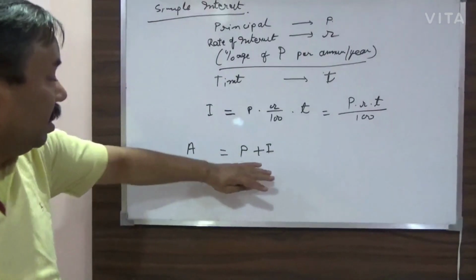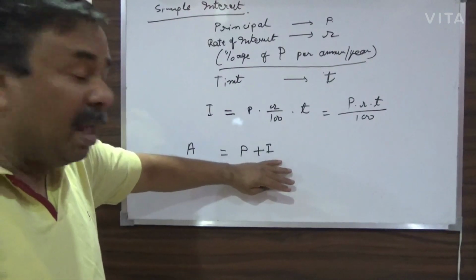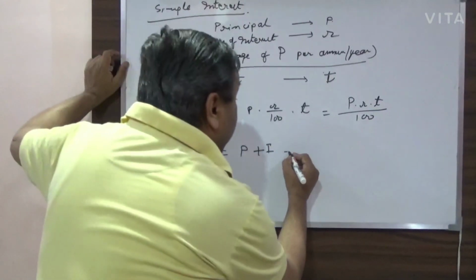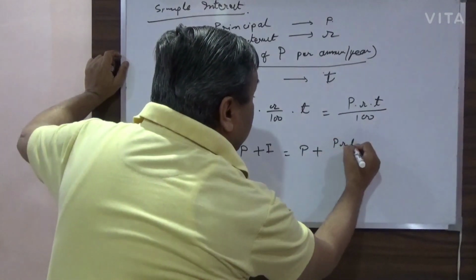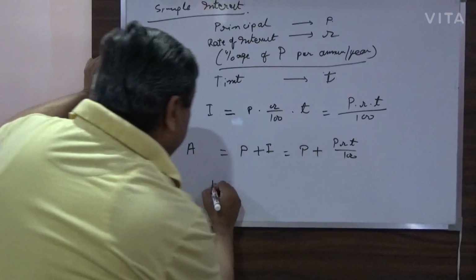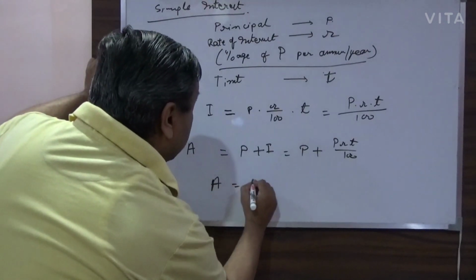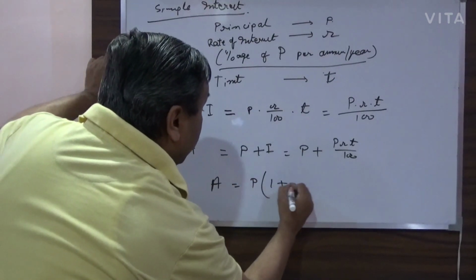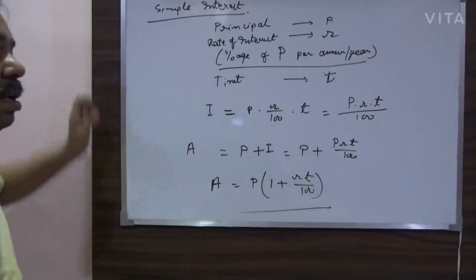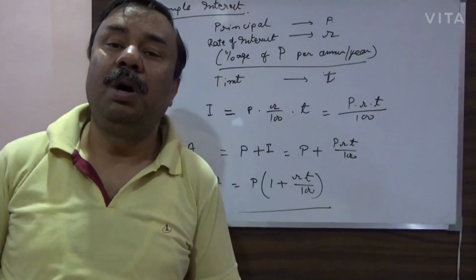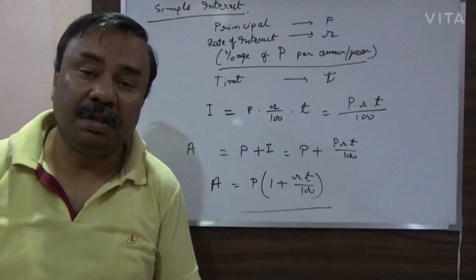So similarly, A is P plus PRT by 100, or it can be calculated as P multiplied by (1 plus RT by 100). This is the simplest form of calculation of interest.